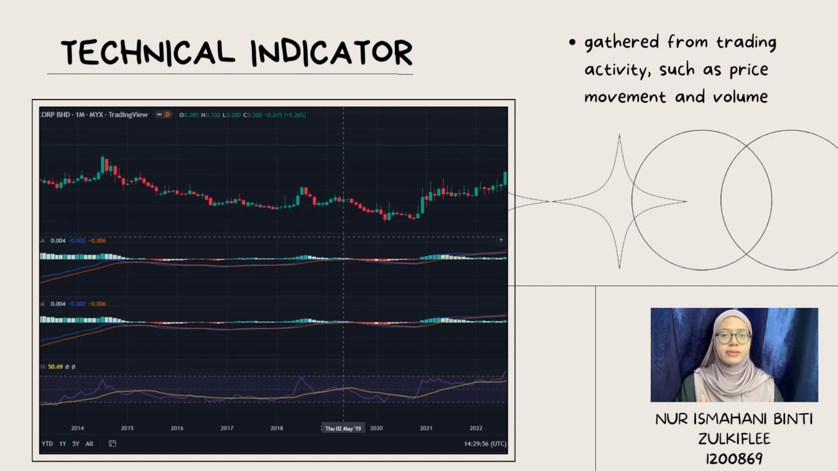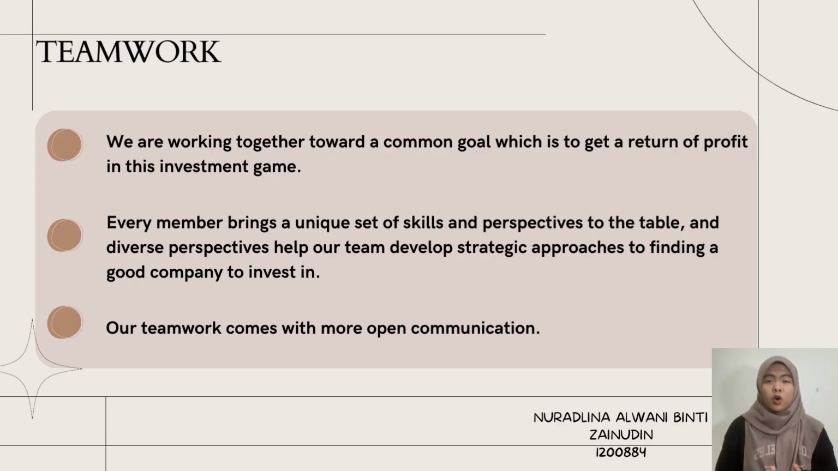Teamwork. Teamwork is the act of cooperating with a group of people to accomplish a task. We are working together toward a common goal, which is to get a return of profit in this investment game. We set a profit return of 15% for each group member. In addition, every member brings a unique set of skills and perspectives to the table, and diverse perspectives help our team develop strategic approaches to finding a good company to invest in. Besides, our teamwork comes with more open communication. It is more about working through friction in respectful, productive ways than it is about smooth conflict resolution.